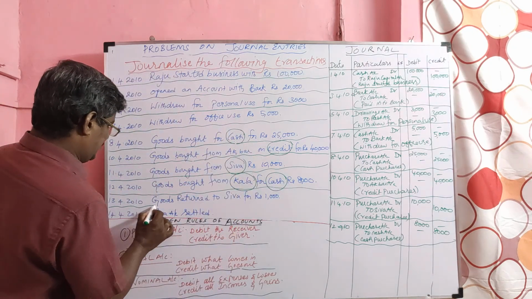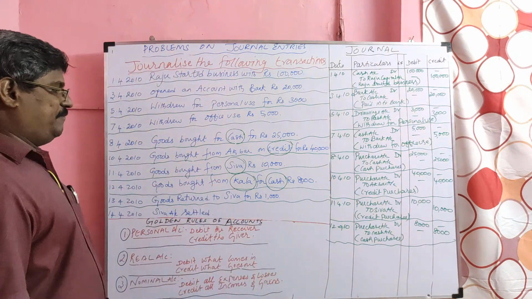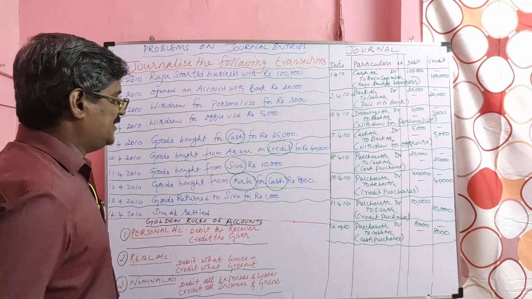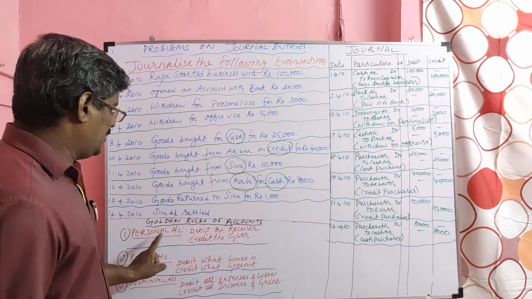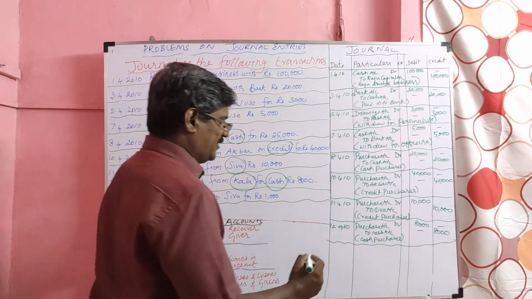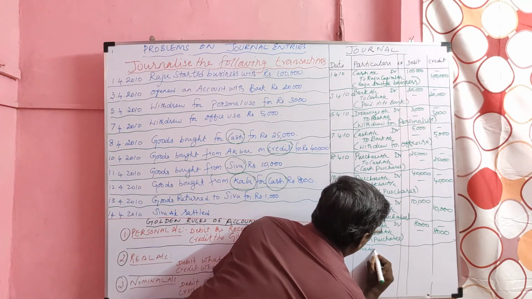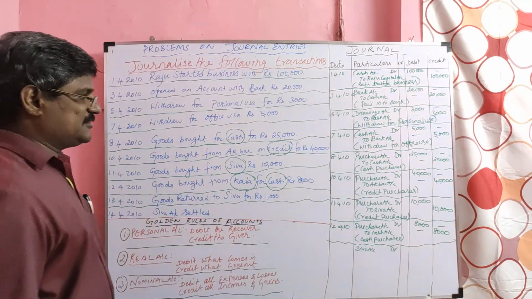Next, on 13th, goods returned to Shiva. Business returning goods to Shiva. That is called purchase return. So Shiva is the personal account. He is the receiver. So debit the receiver. Shiva account debit. From us goods are going out now.